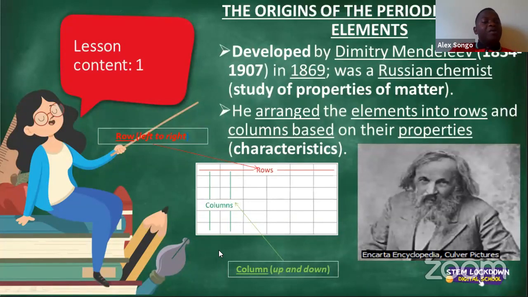Again, rows are found at the top of any table. They are at the top, left to right. Columns are found going up to down. So basically that and this. So rows, those are rows, and these are columns. I hope we all understand so that we all know what we are talking about.